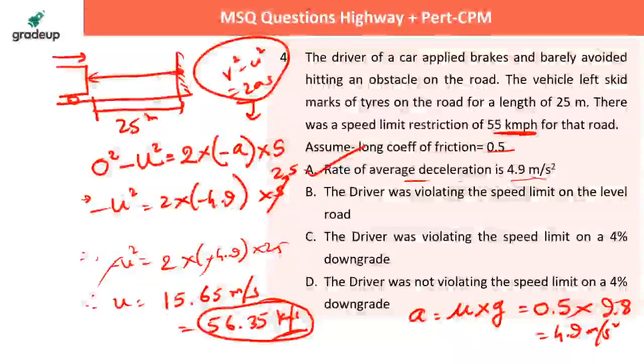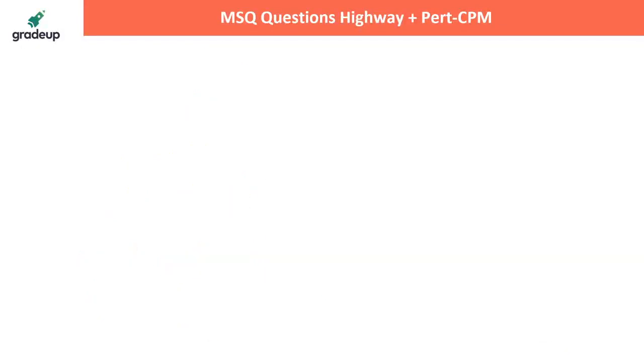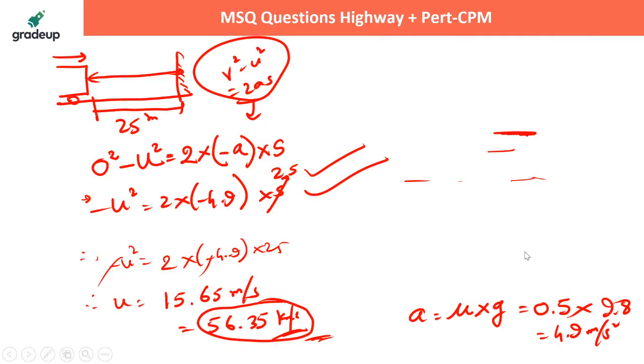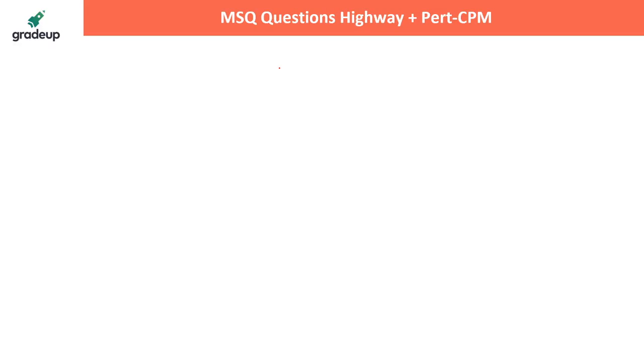55 kilometer per hour. That means he is violating the speed. Correct? Yes. On a level road he is violating the speed. And you know what the formula is basically. You people must know what the formula is. They are asking me about the braking distance. We can directly apply the formula.